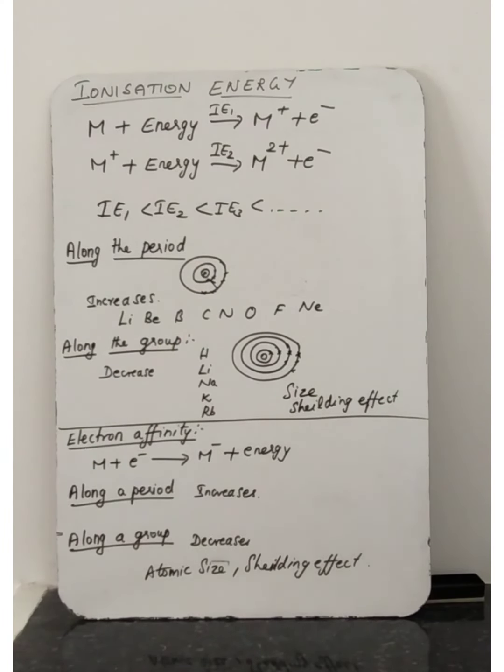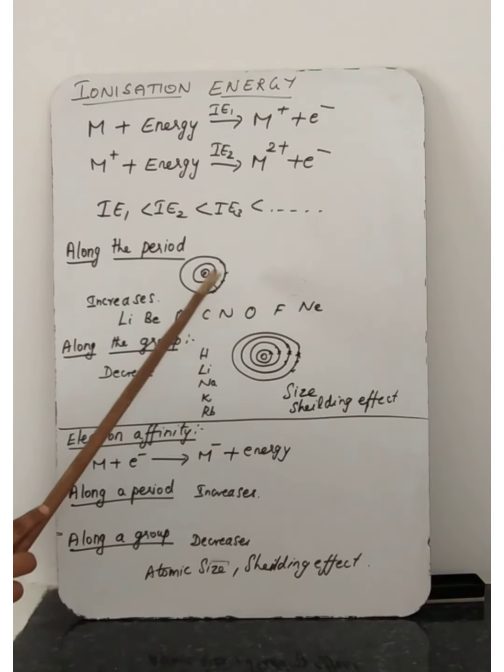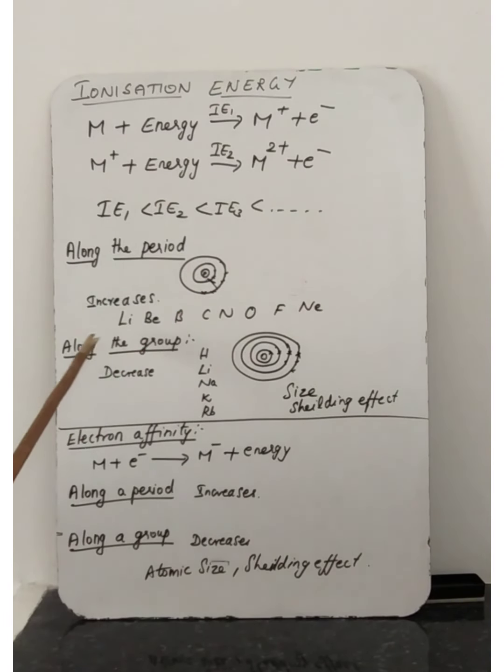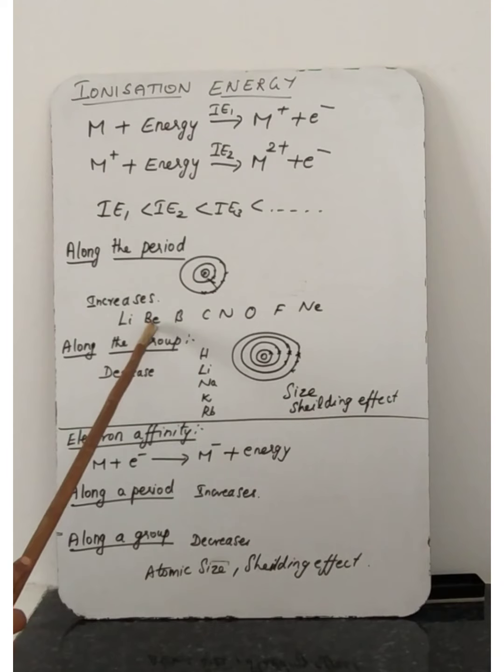That positive charge is the nuclear charge. Understood? Suppose one atom has 9 electrons and 9 protons. Taking the first element in the second period, lithium, which has atomic number 3, it has 3 protons and 3 electrons. Understood? Next beryllium 4, boron 5.